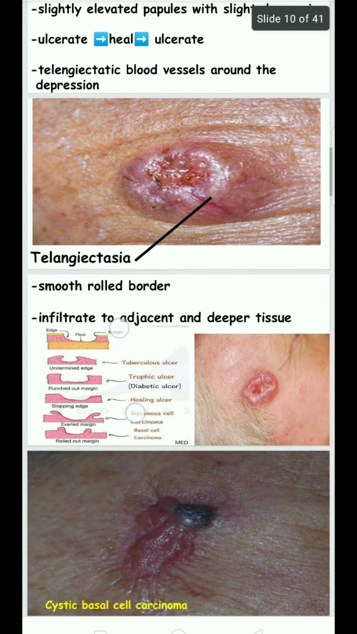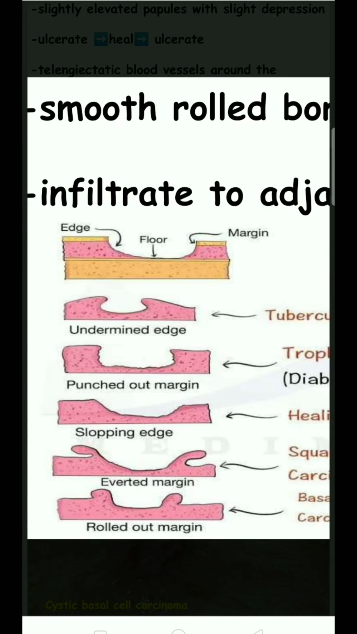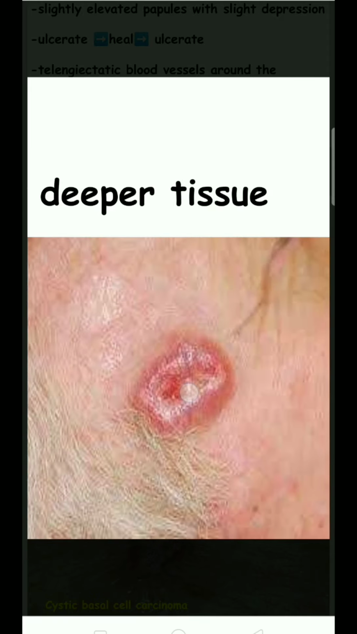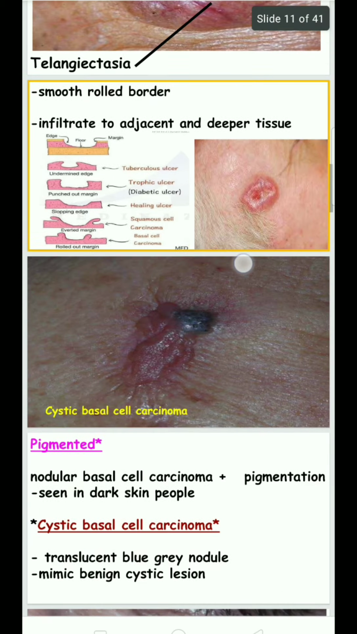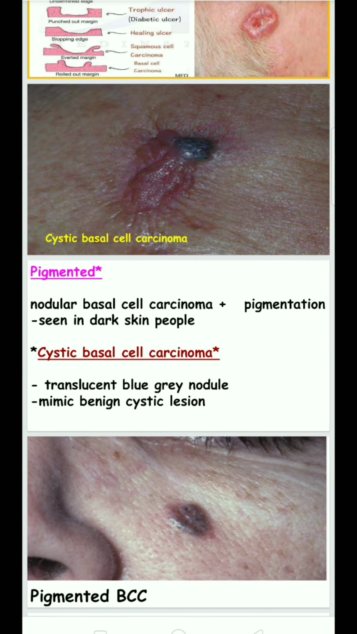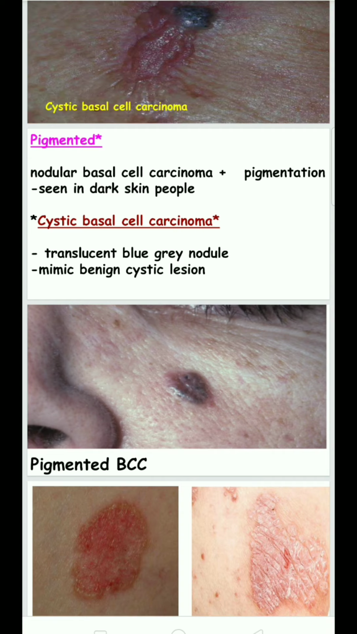There are smooth rolled borders. Here is the basal cell carcinoma, with rolled out borders. It is also called a rodent ulcer. Then there is the pigmented basal cell carcinoma, which means pigmentation plus nodular basal cell carcinoma, seen in dark skinned people.